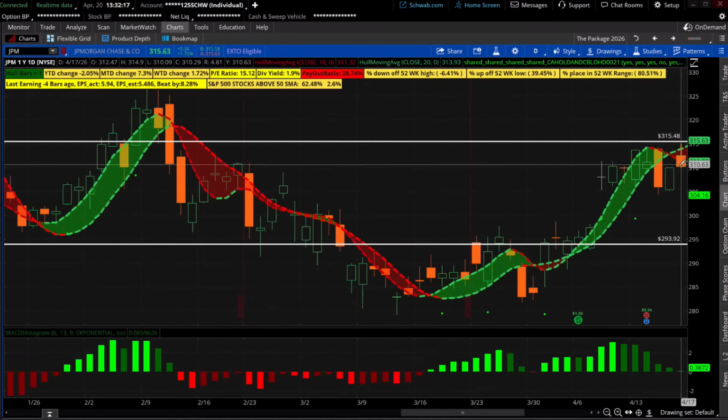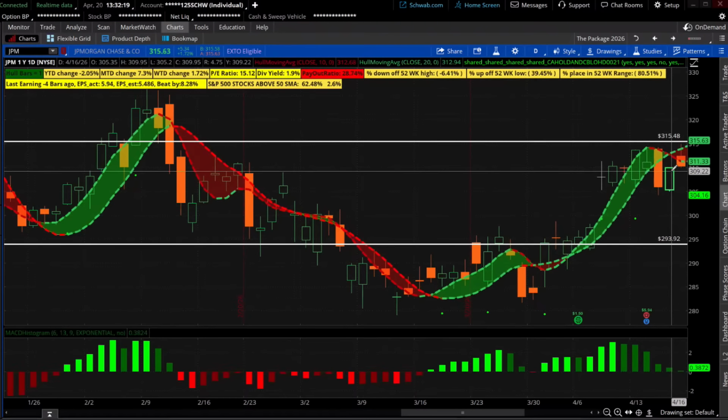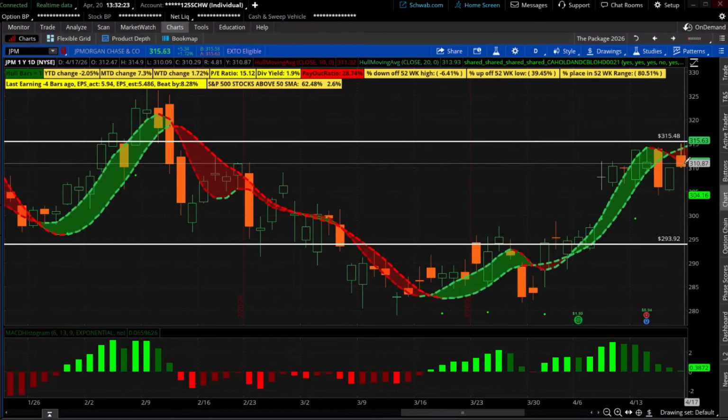If I look at the very next day, where did we close? 309.95. Where did it open? The answer is 312.47. So if we said we wanted to open up a quarter more or 50 cents, that order would have filled. By the middle of the day it rallied, then closed back down lower than the open. So you have to understand something: just because you buy in the morning, obviously it doesn't mean it's going to keep going up.